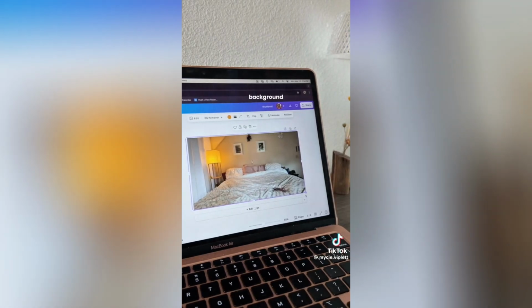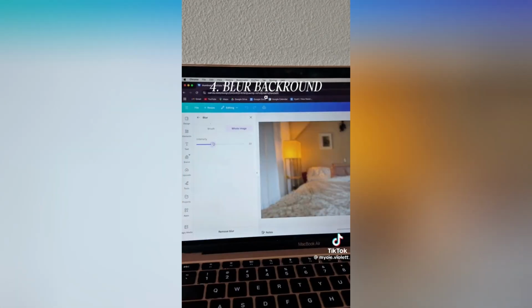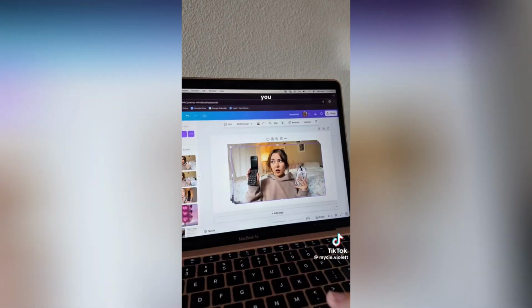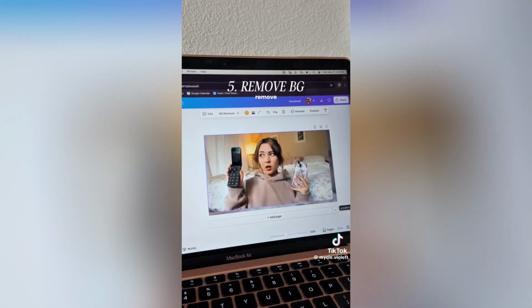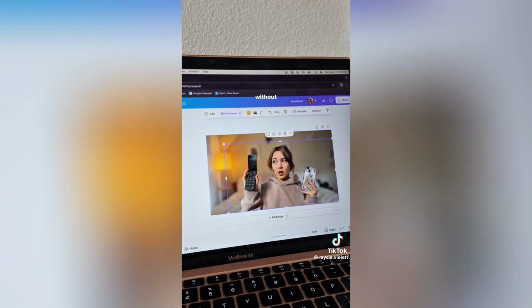I also took a photo of my background so I could use that and then blur it so there's a good background for the thumbnail. Figure out which picture you like the best and then use that one and use the remove background filter. That way you can move the image around without messing up the background.